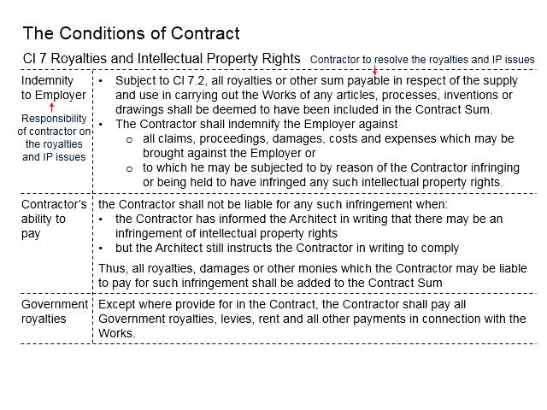In the case such an issue is involved, the relevant costs for the royalties and intellectual property rights should have been included during the tendering process. That means this should have already been resolved at the early stage before the formation of the contract. If the contractor did not include that, it is deemed to have been included in the contract sum, and the relevant cost will be fully on the contractor.